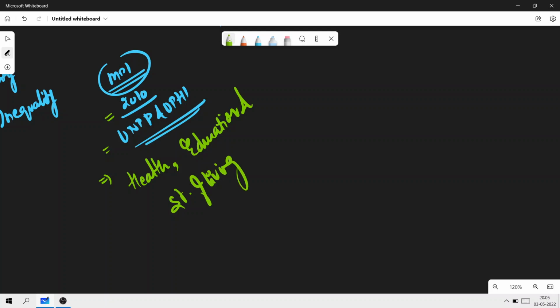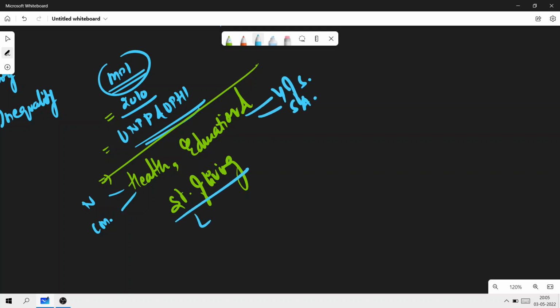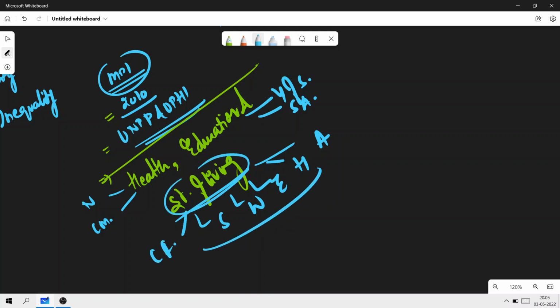Now, quickly under these three, many others are discussed. For instance, under health, nutrition and child mortality are discussed. Under education, years of schooling and school attendance are discussed. And under standard of living, there is sanitation, drinking water, electricity, housing, assets, cooking fuel, all pertaining to standard of living. So what are the three important things here? Health, education, and standard of living.